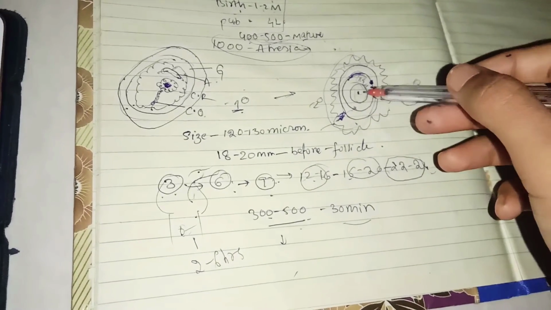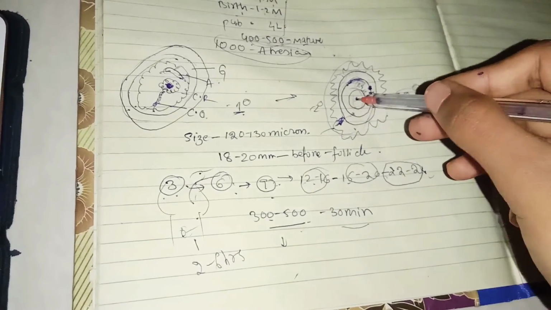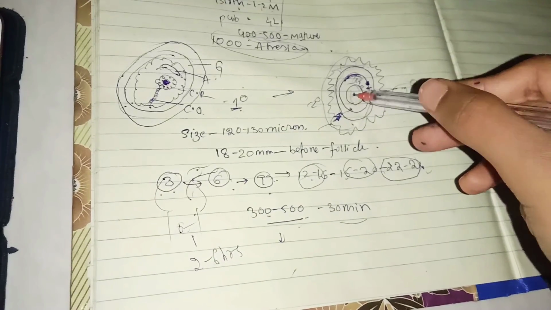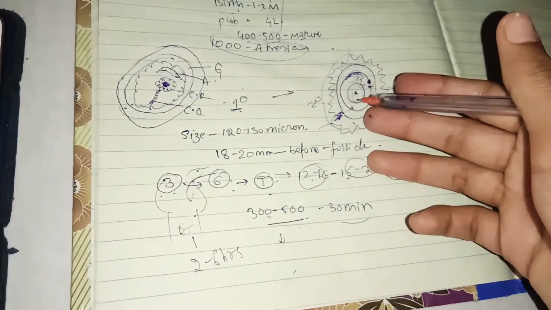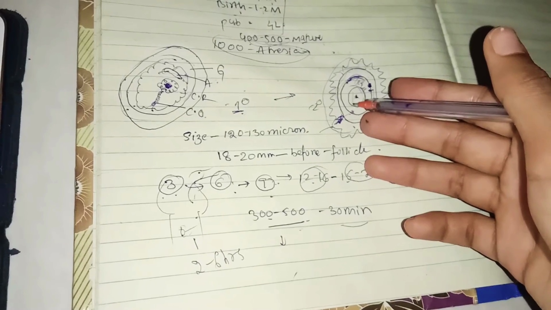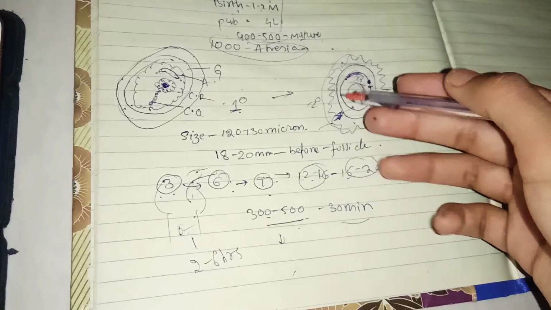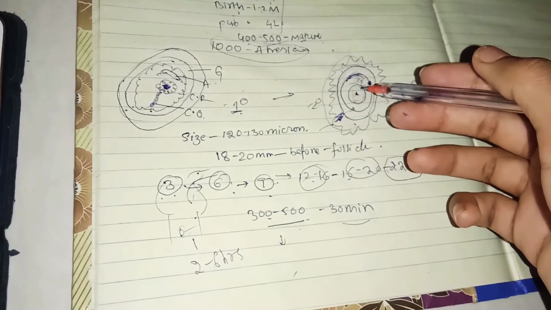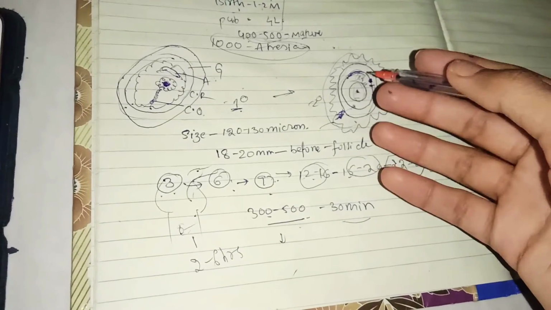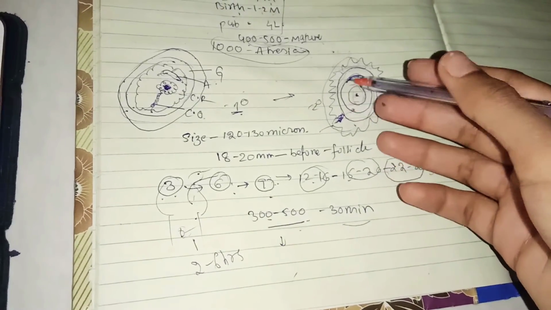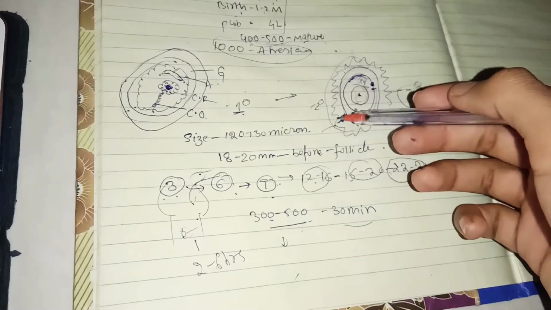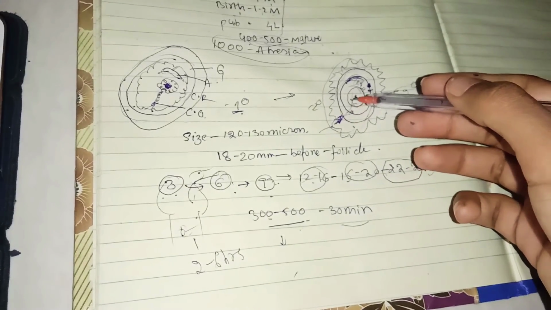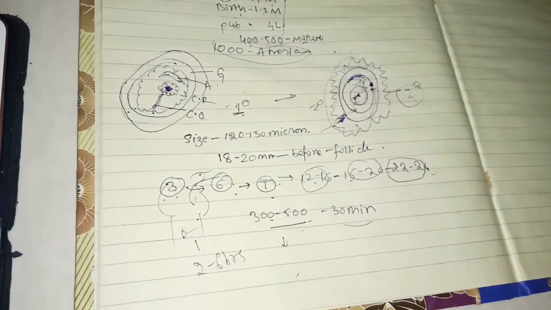Immediately now, the secondary oocyte will complete its second meiotic division and form a female pronucleus inside. Also the cortical cells will form a cortical reaction, and there is also a zona reaction which prevents other sperms from entering this cell, so that only a single one will fertilize, and it will lead to the fertilization process.